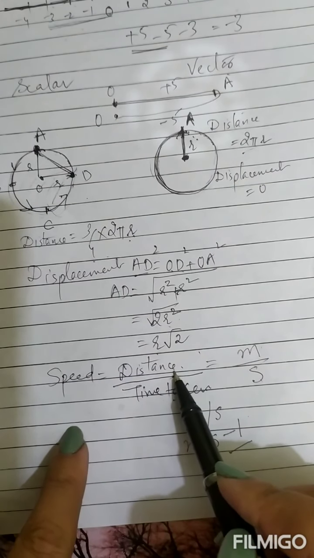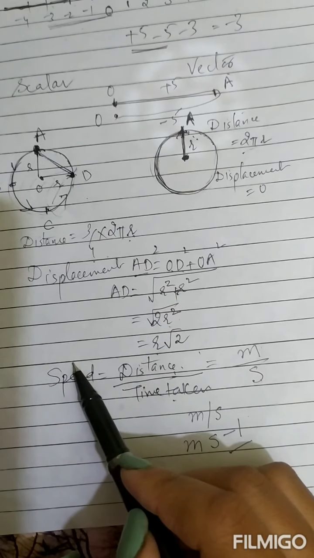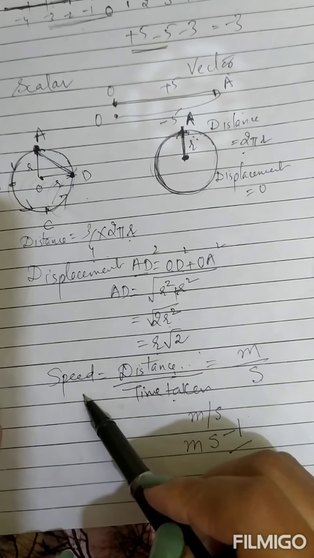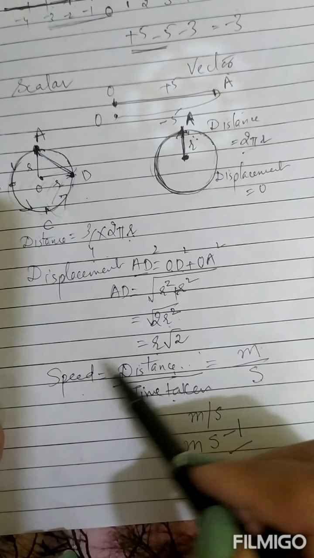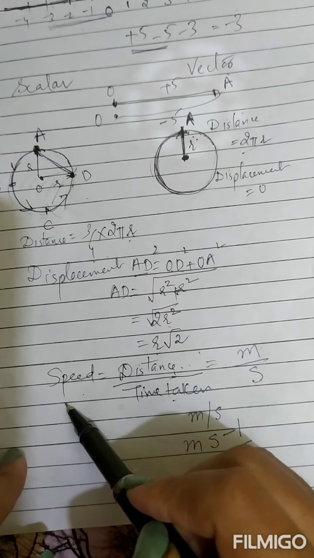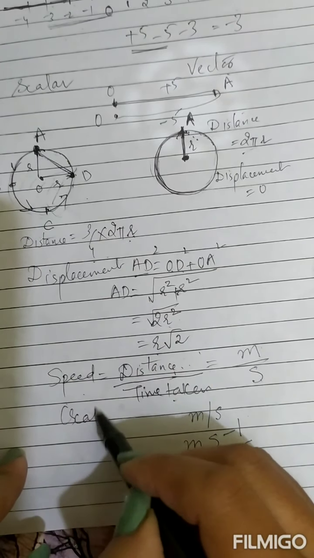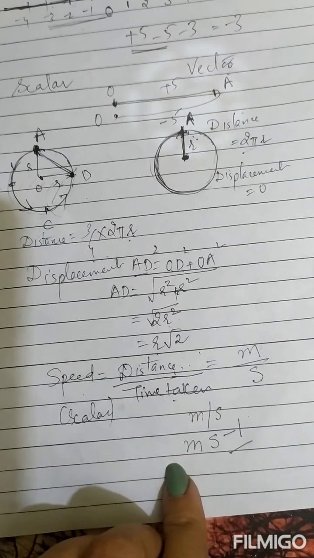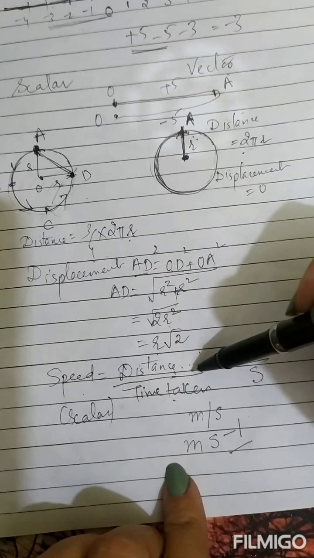Again, if distance is a scalar quantity, speed is a scalar quantity. Distance can never be 0 for a moving object, so speed can never be 0 for a moving object. Distance can never be negative, so speed can also never be negative. It is a scalar quantity. Now like distance, there is displacement, a vector quantity equivalent to it.